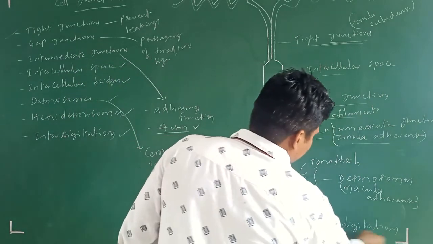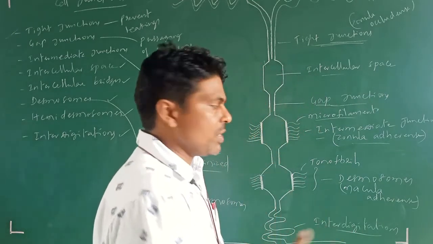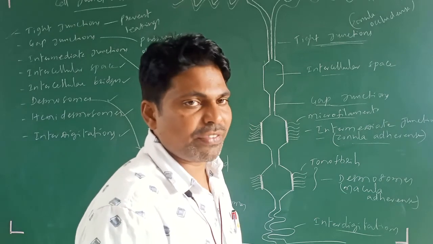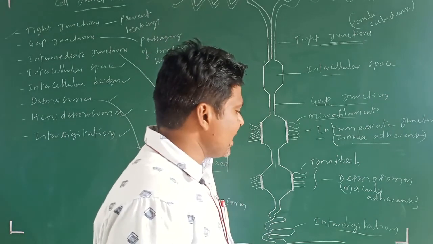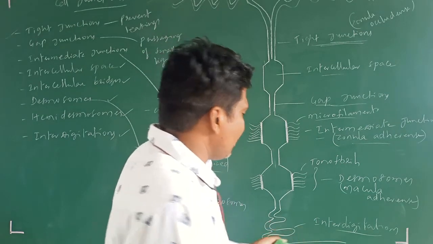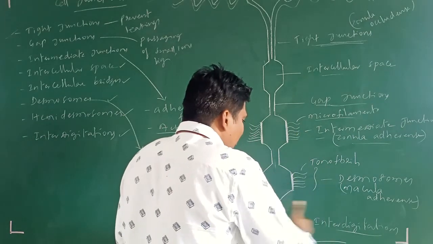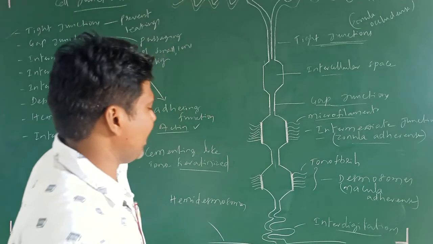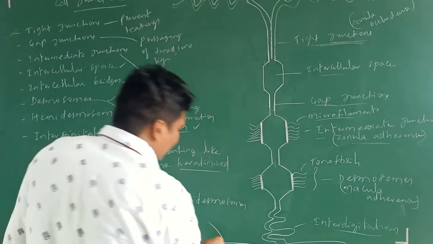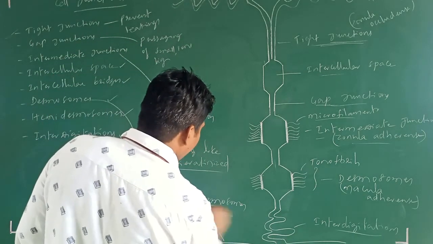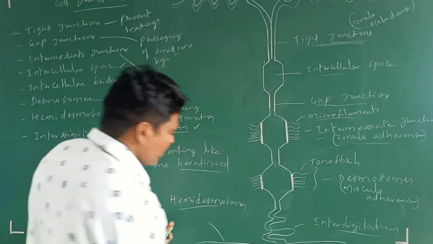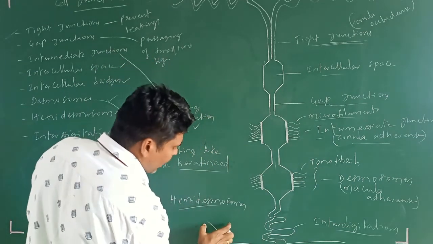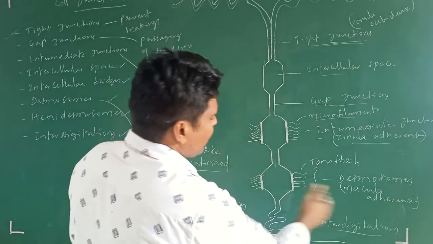Next, interdigitations. Here it is finger-like projections which are coming down. Those interdigitations increase the surface area, and thereby attachment takes place between the two cells. And at last, hemidesmosomes, which are present on the half side only, on only one epithelial cell, not both the epithelial cells.